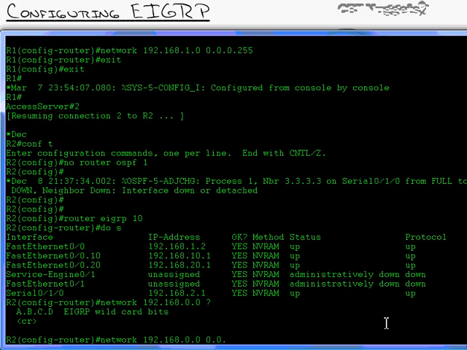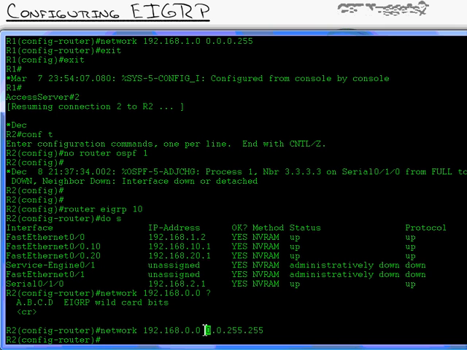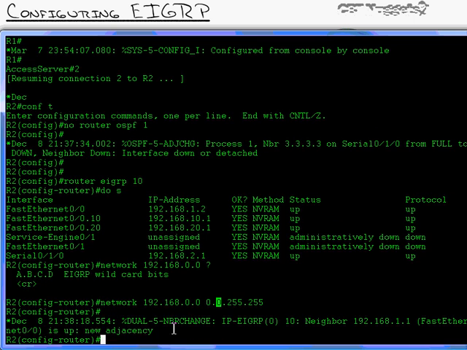Oh, that's so helpful. If I were using this with RIP, I'd have to type in a unique network statement for every single one of these: network 192.168.1.0, enter, 192.168.10.0, enter, 192.168.20.0, enter. Here I can just say 192.168.0.0 0.0.255.255, which again says I care about 192, I care about 168, I do not care what comes after that. So I will automatically run EIGRP on every interface starting with 192.168. And right there we can see a neighbor relationship has formed, a new adjacency. I'm going to type in show IP EIGRP neighbors.